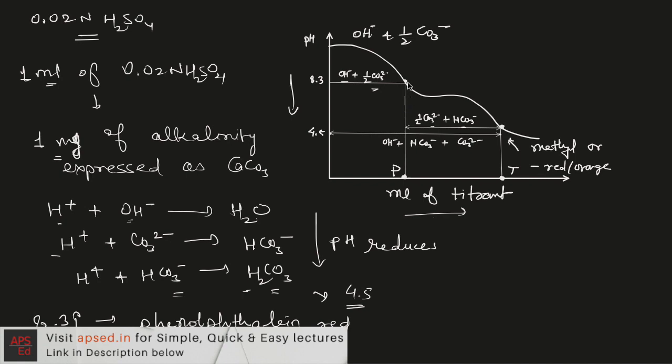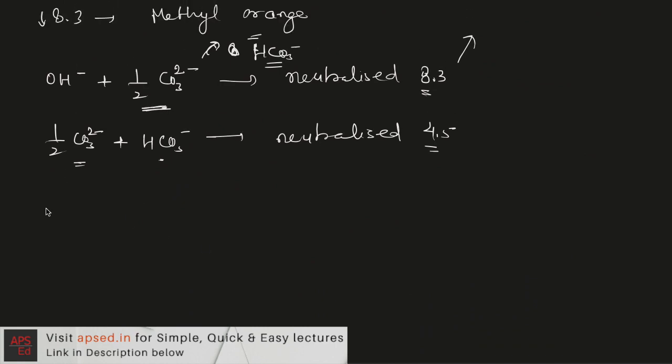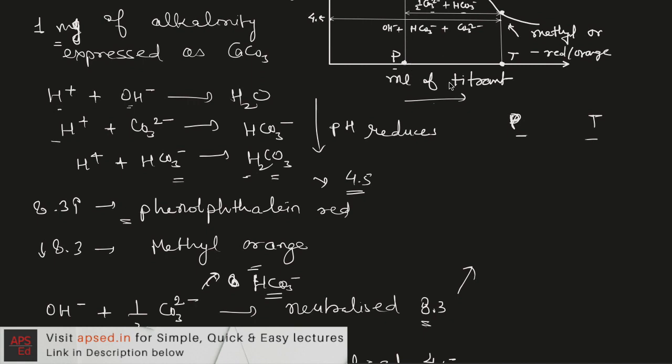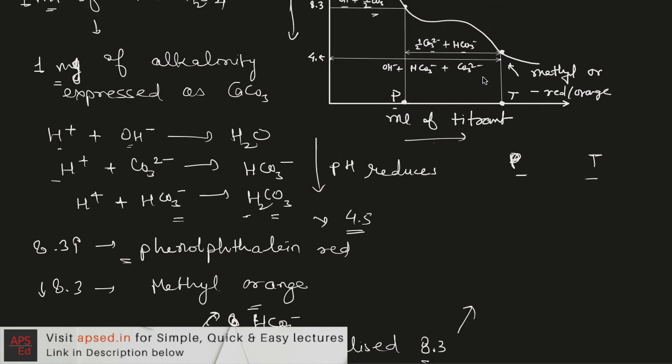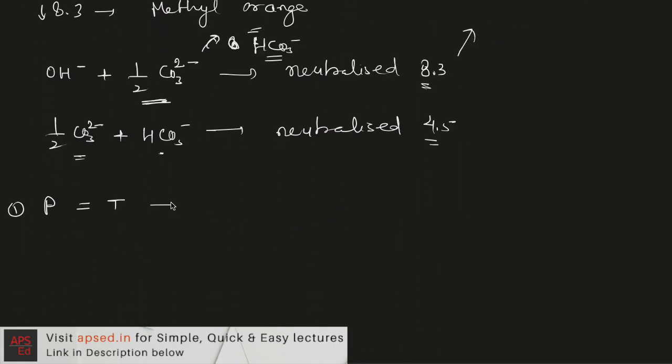Now let's say the ml of titrant used at 8.3 is P, and the total ml of titrant used is T. With the help of these P and T values we can make some conclusions. First, if P is equal to T, where T is the total amount of titrant used in titration for reducing the alkalinity to 4.5, then the alkalinity is caused only by hydroxide ions, or it is the caustic alkalinity.